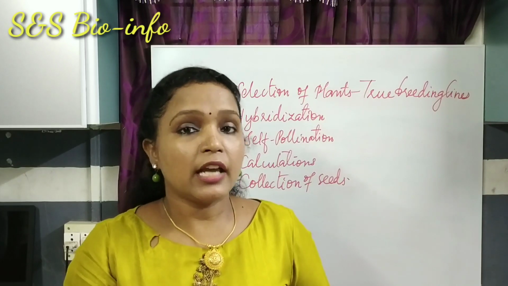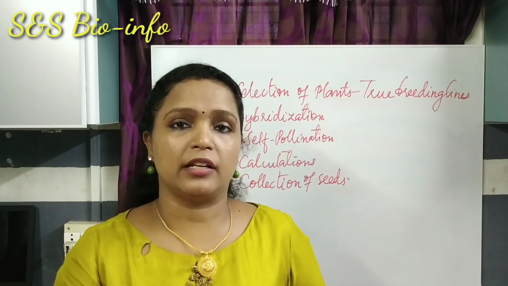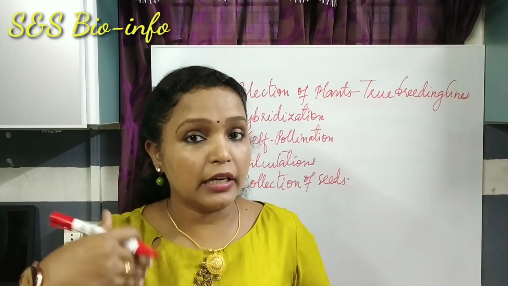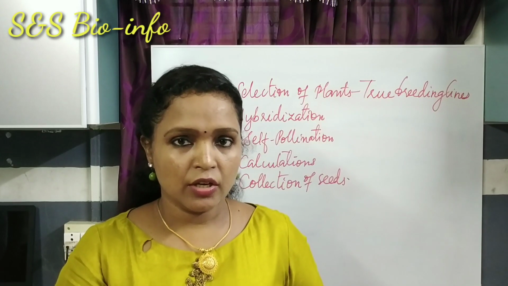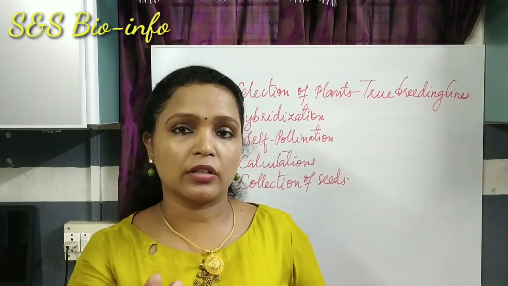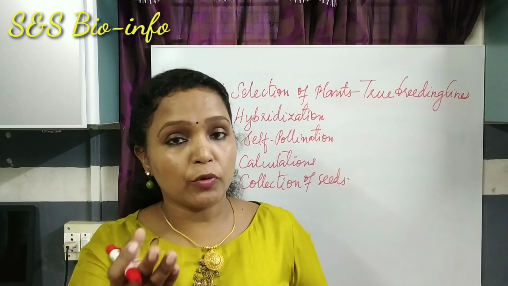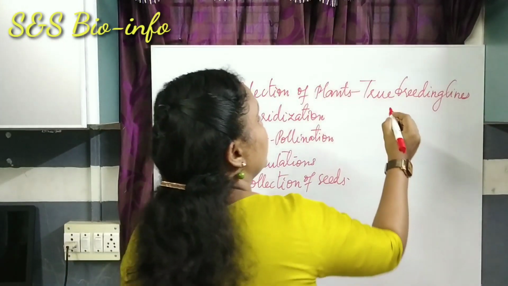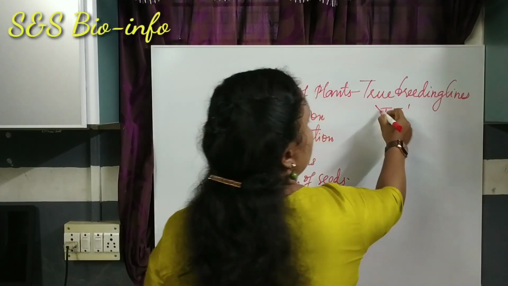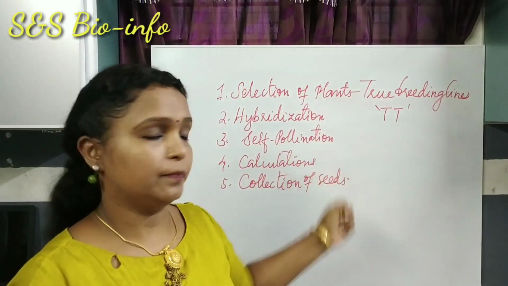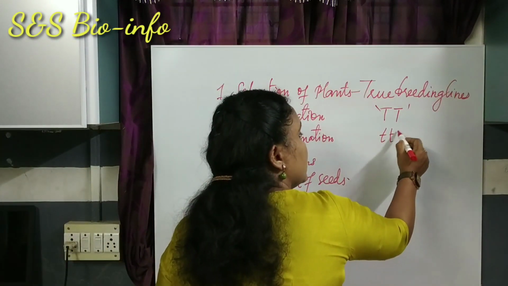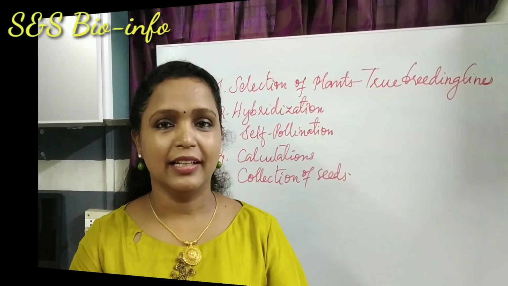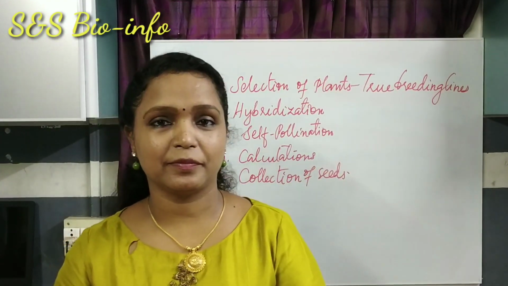Pure variety can be produced by repeated self-pollination. By repeated self-pollination, the parental traits can be retained in successive generations. Such a trait is called a pure trait. The pure trait is controlled by a homozygous pair of alleles. For example, homozygous dominant is a pure variety, pure tall. Then a homozygous recessive is a pair of recessive alleles, so pure dwarf.